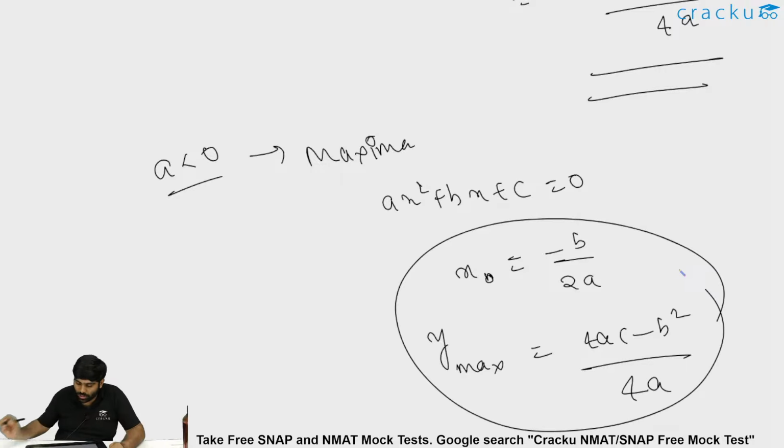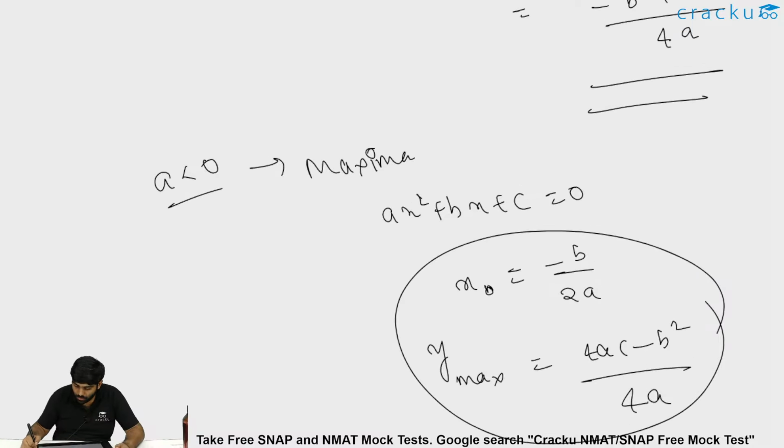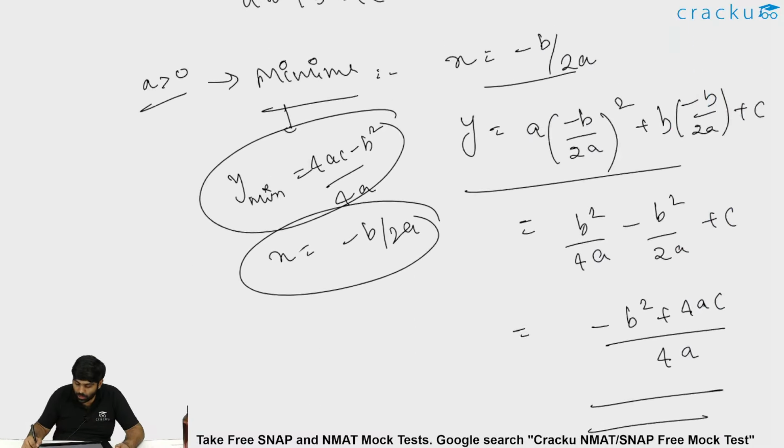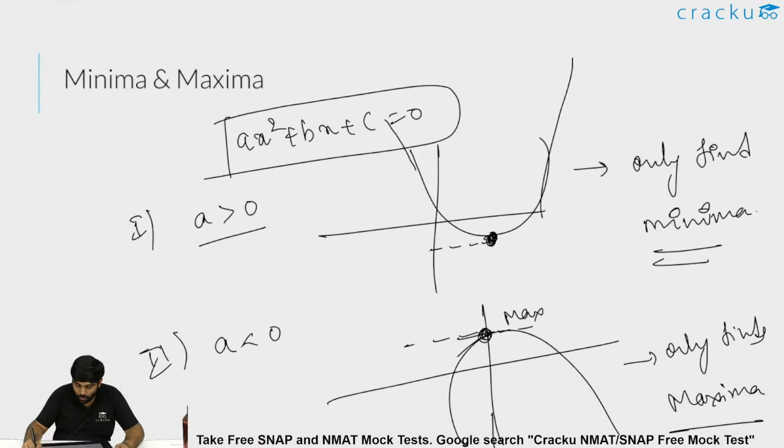The same thing as above, but for a greater than 0 it will be a minima, for a less than 0 it will be a maxima. Is this clear, guys? Please do respond. That is minus b by 2a and 4ac minus b square by 4a. Clear? Great. So this is the minima and maxima.